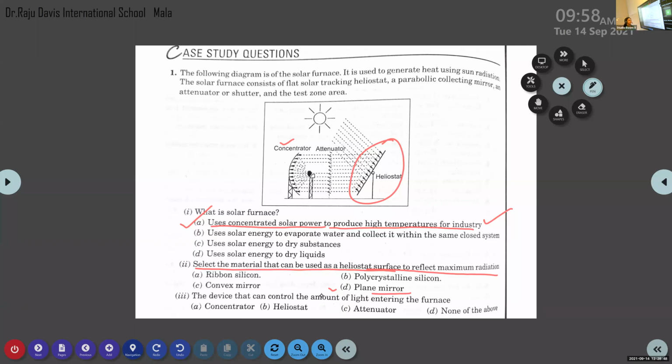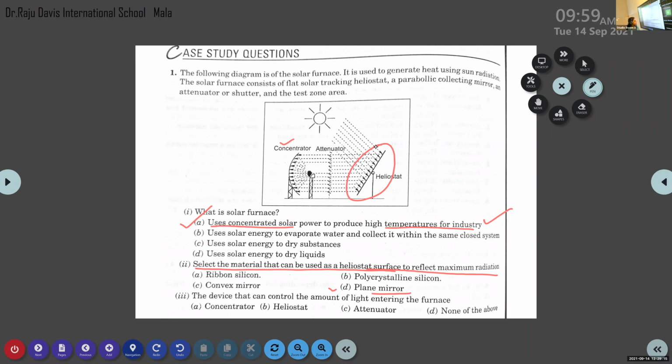Select the material that can be used as a heliostat surface to reflect the maximum radiation. Here they are only giving an idea about the heliostat. You just observe the figure carefully. That is what is known as the case study method. Study the given paragraph or image very carefully, then only you get the clue. Heliostat means something with a planar surface. So, plane mirror. The next question.